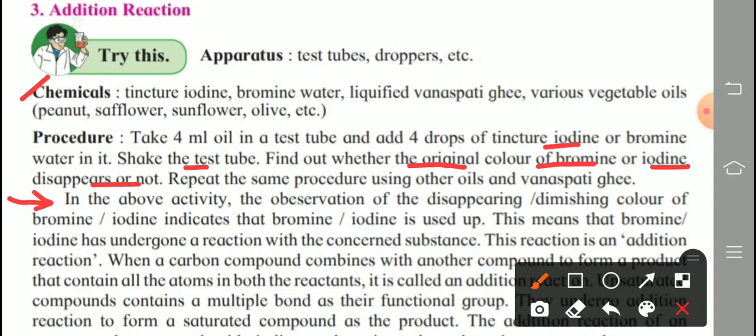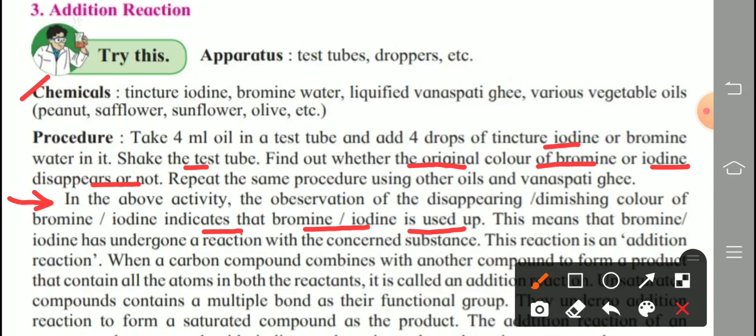In this activity, the observation of the disappearing or diminishing color of bromine or iodine, that original color disappearing or diminishing, indicates that bromine or iodine is used up. If the color disappears, it means that bromine or iodine is used up in the reaction.